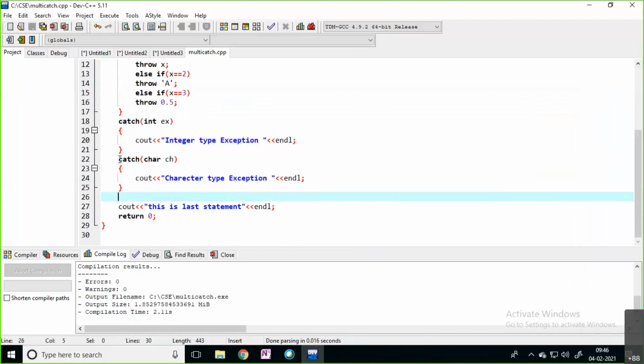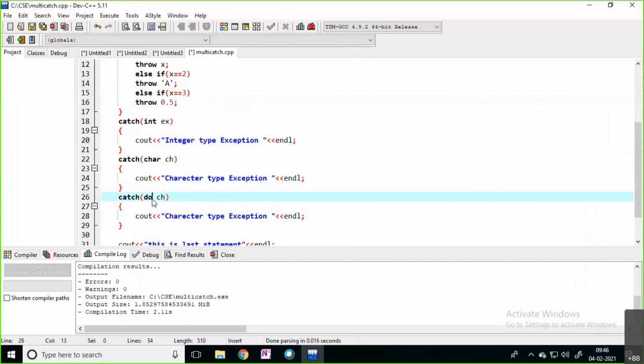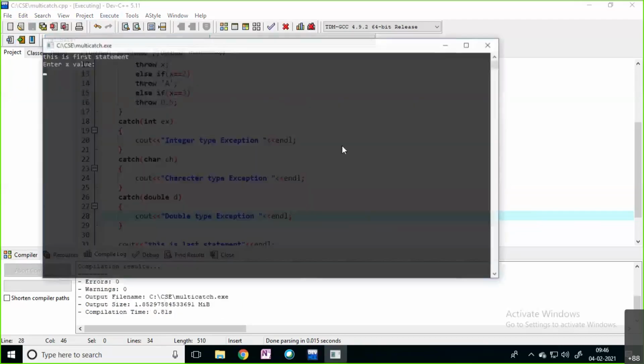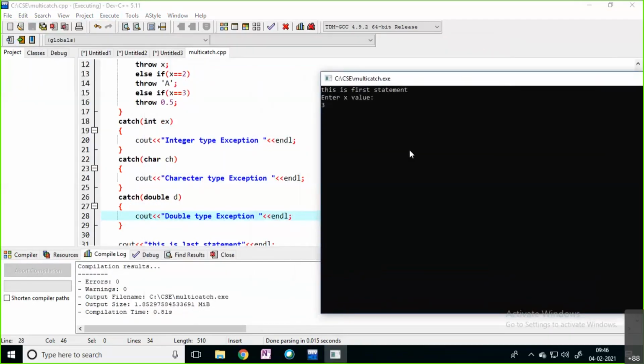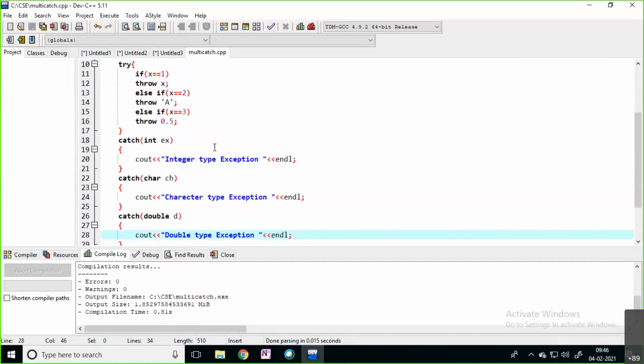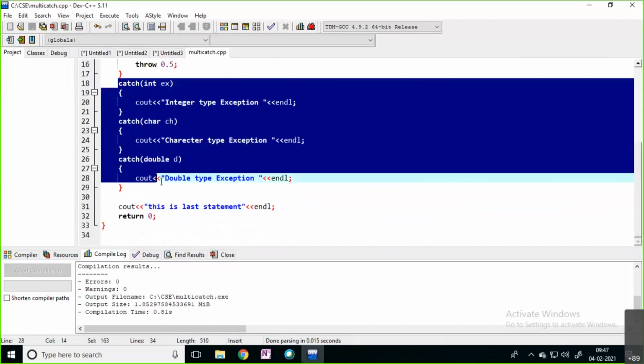In that case, we can simply write one more catch block for double also, so you can handle that situation. Here I will take some D. This is the double type exception. Now you can see, I will enter 3 here. The double type exception catch block is executed and the last statement is also executed. In this way, you can handle multiple exceptions by writing multiple catch blocks.